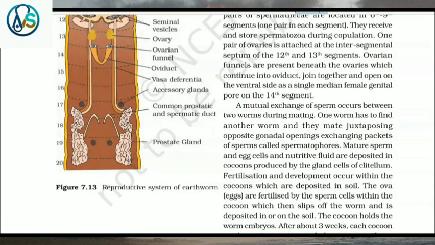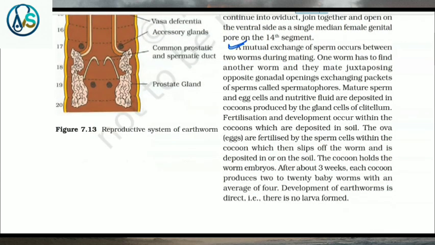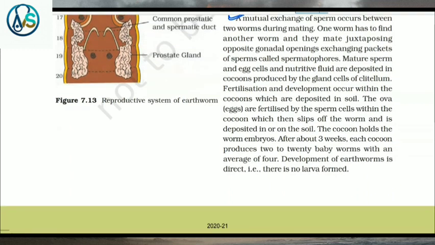A mutual exchange of sperm occurs between two worms during mating. One worm has to find another worm and they mate juxtaposing opposite gonadal openings, exchanging packets of sperms called spermatophores. Mature sperm and egg cells and nutritive fluid are deposited in cocoons produced by the gland cells of clitellum. Fertilization and development occur within the cocoons which are deposited in soil.